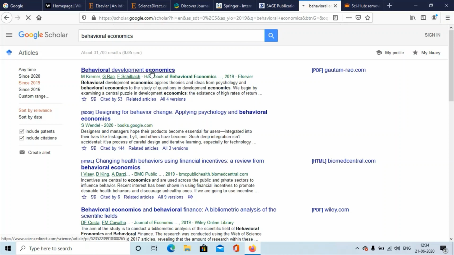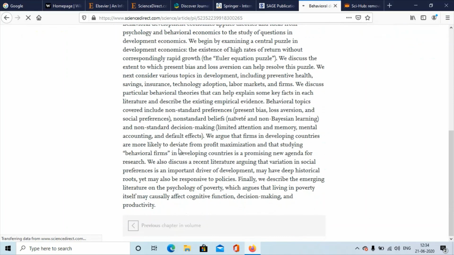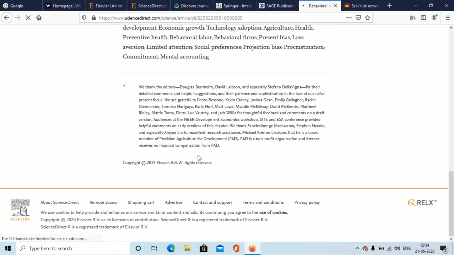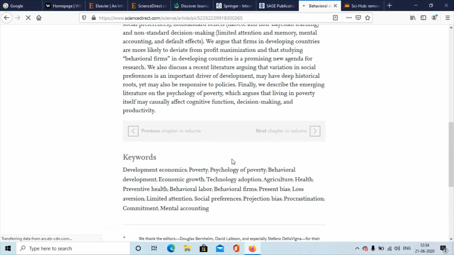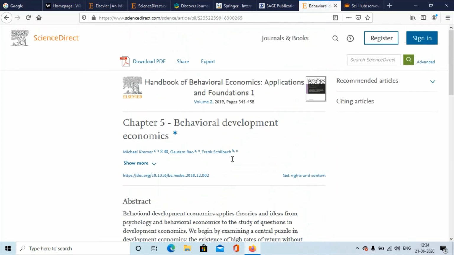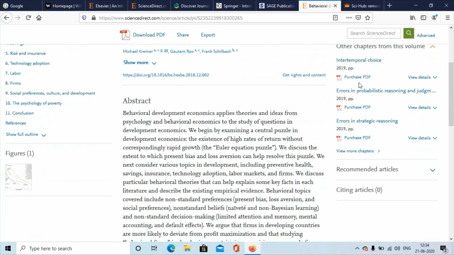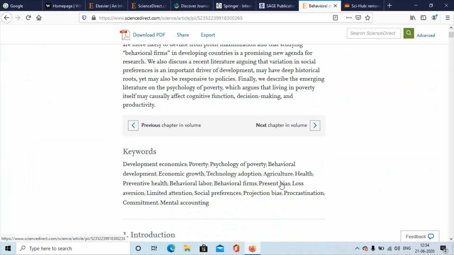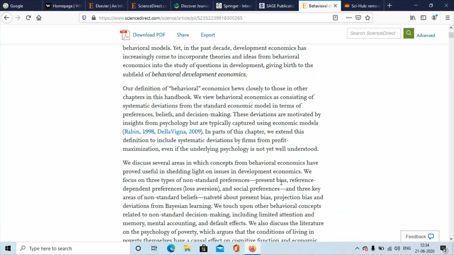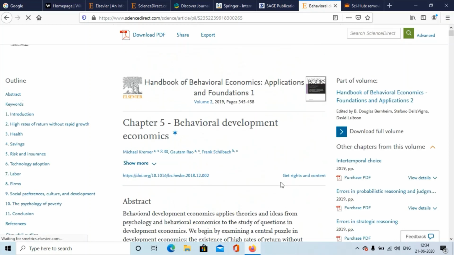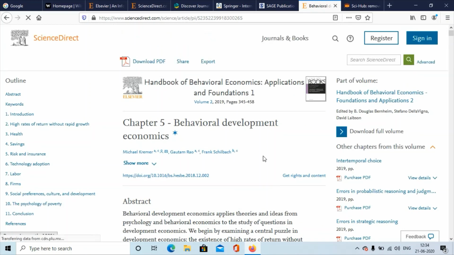So let's see if there is a paper that you'll have to purchase. Yeah, suppose this is the paper. You can't view the entire paper over here. You have to purchase the PDF. Wait a second. No, you can actually see the entire paper over here.